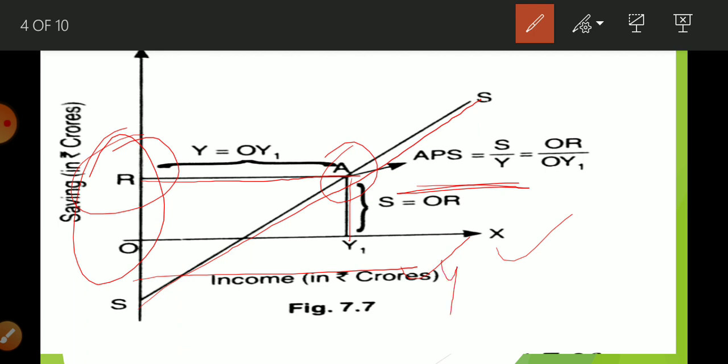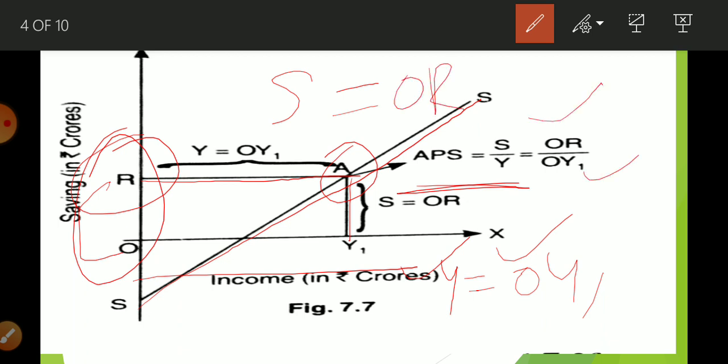So here Y is equal to what? OY1. Okay student, and saving is equal to what? Saving is equal to OR. So we put these amounts in this equation, that is OR upon OY1. So this represents APS.